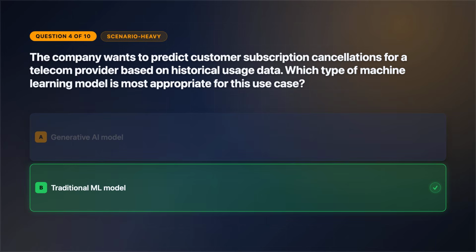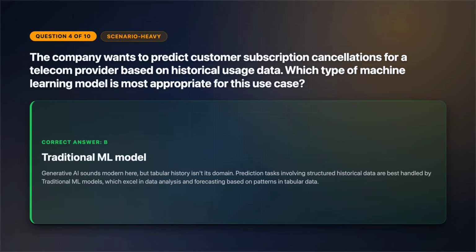The correct answer is option B. Generative AI sounds modern here, but tabular history isn't its domain. Prediction tasks involving structured historical data are best handled by traditional ML models, which excel in data analysis and forecasting based on patterns in tabular data.